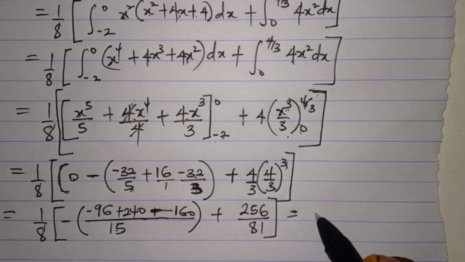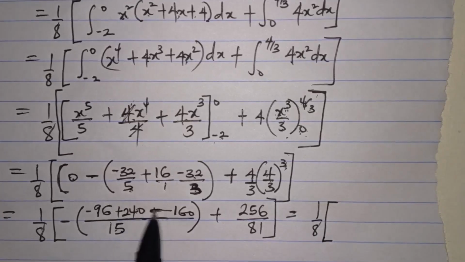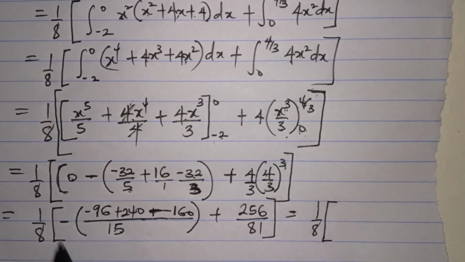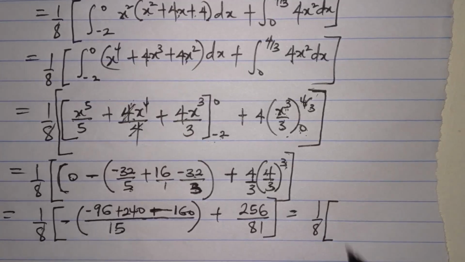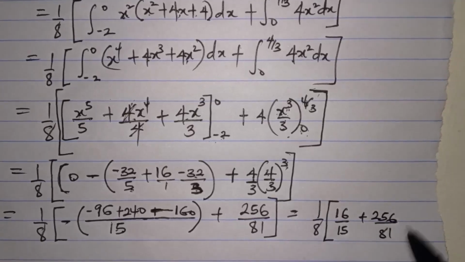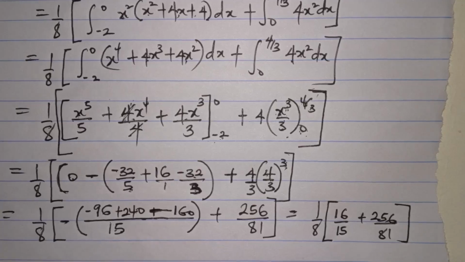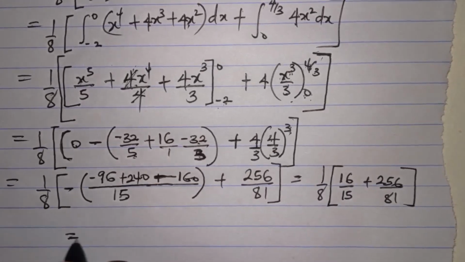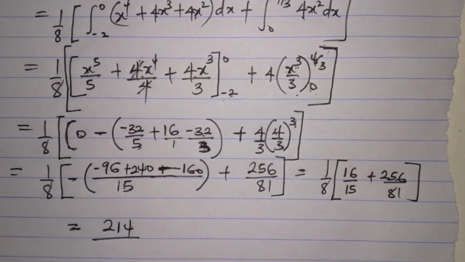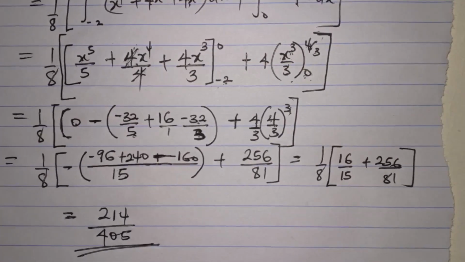If we do the maths, 1 over 8 is always outside. Minus 96 plus 240 minus 160 will give me minus 16. But there's a minus outside. So minus will give me a plus 16 over 15 plus 256 over 81. If you do this with your calculator, you are going to obtain a single value. We have 214 divided by 405. Yeah, you can punch your calculator to verify.